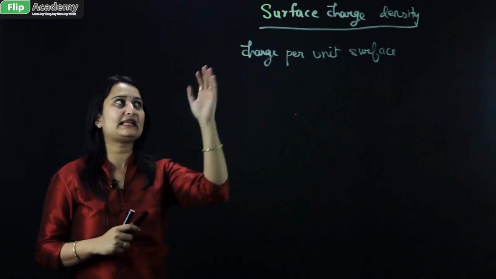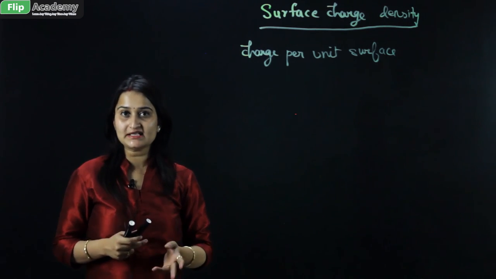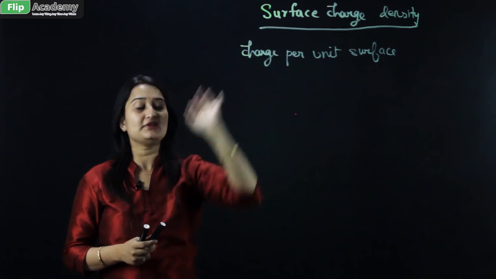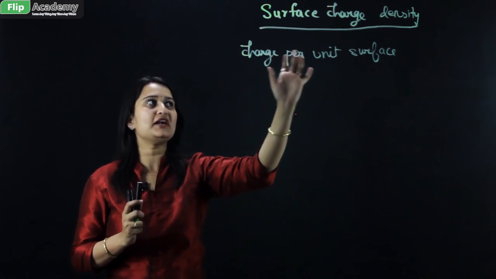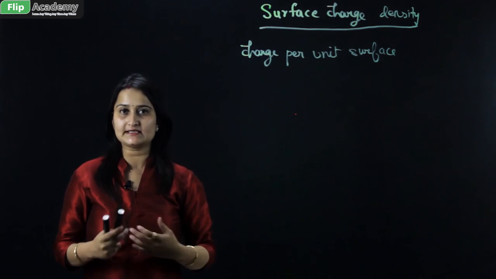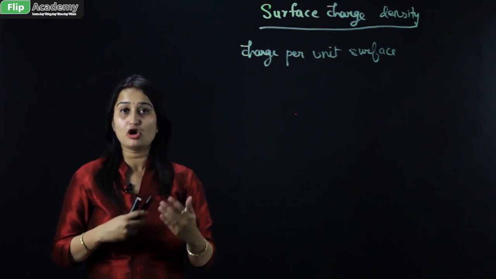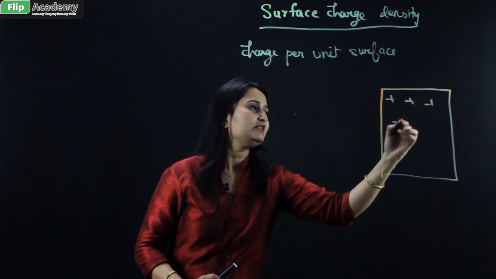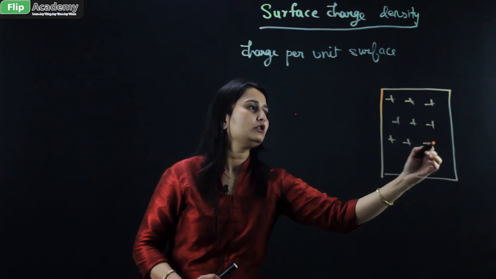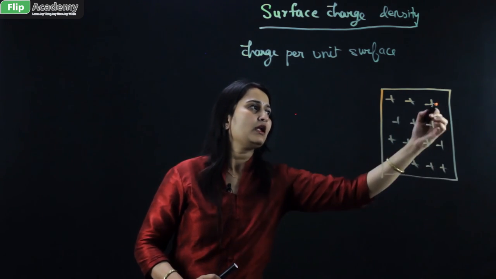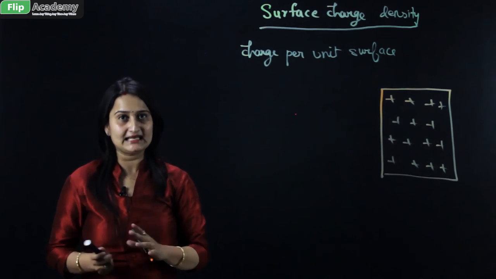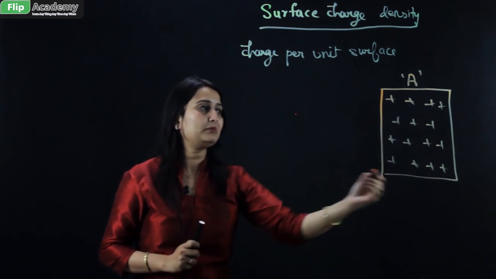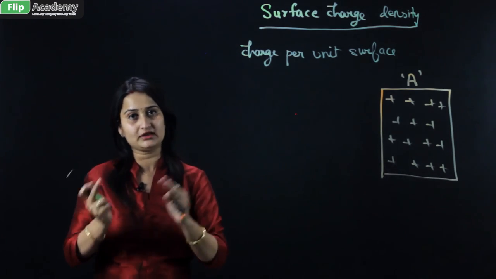Now the second topic is surface charge density. So what is charge density? Charge density is charge per unit dimension. If the word surface is attached to it, it becomes charge per unit surface. What is a surface? A surface is a dimension of a particular area. Suppose this is a rectangle, and the charges are distributed uniformly all through this rectangular area. Let us represent the area by capital A. Capital A represents the area of a particular dimension, and in this case the dimension is a rectangle.